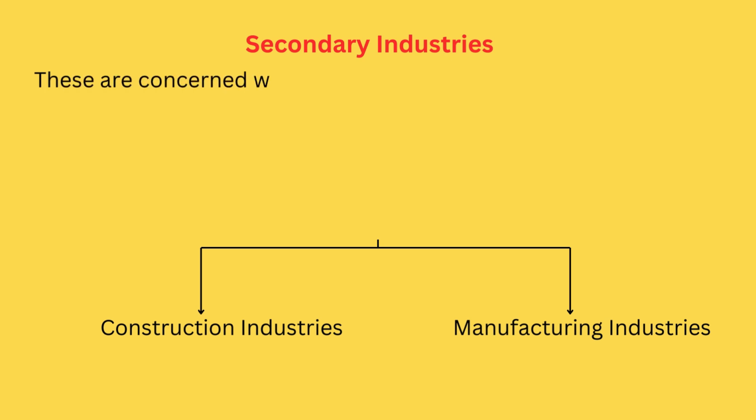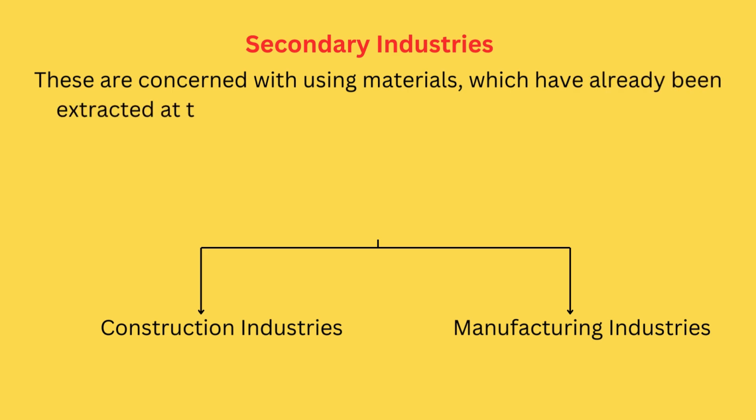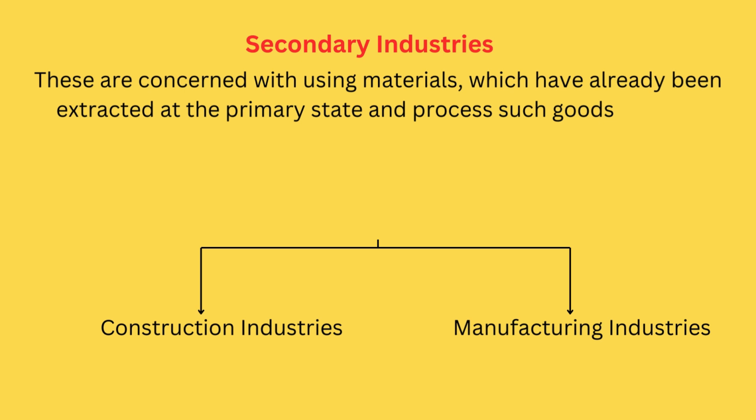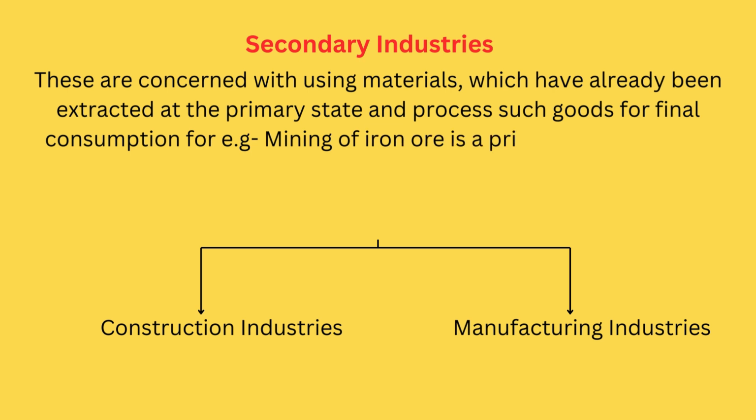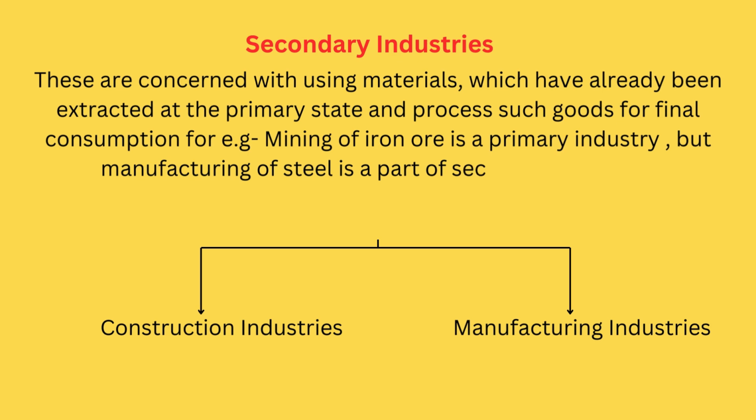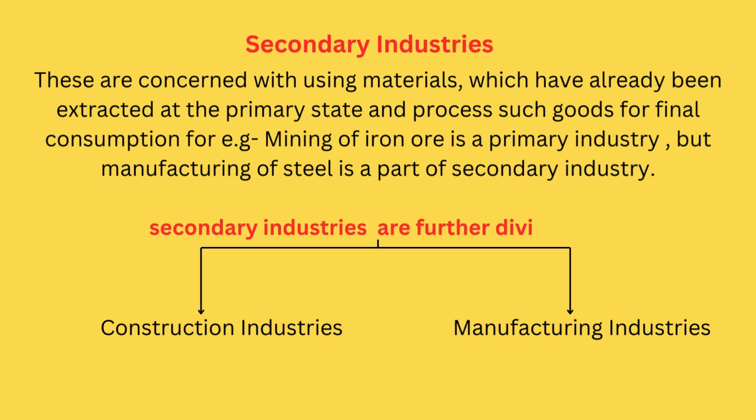The next one is secondary industry. What is secondary industry? This is all concerned with using materials which have already been extracted. Already-extracted items you are finally making into a final product. It's called secondary industry. For example, mining of iron ore is a primary industry, but manufacturing of steel is a part of secondary industry. From the primary industry you are getting iron from mining, but making steel out of that is secondary industry.